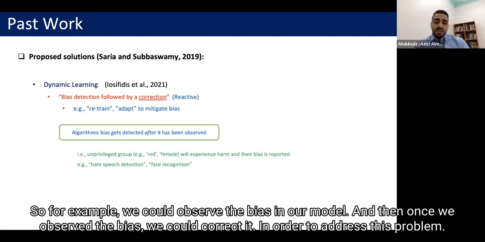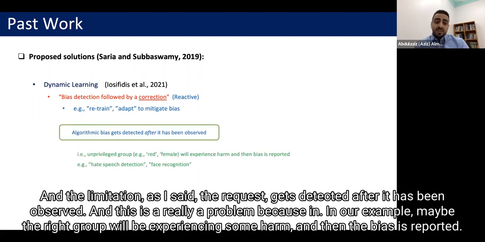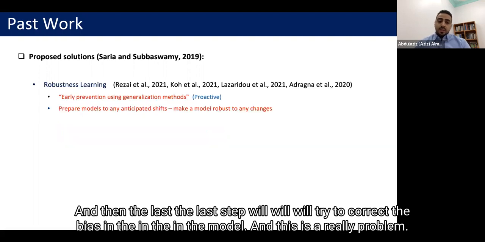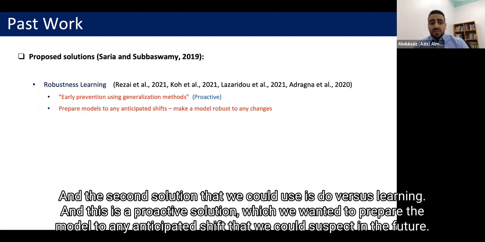The limitation, as I said, is that the algorithmic bias gets detected after it has been observed, and this is really a problem because in our example, maybe the red group will be experiencing some harm, and then the bias is reported, and only at the last step do we try to correct the bias in the model. And the second solution that we could use is robust learning.